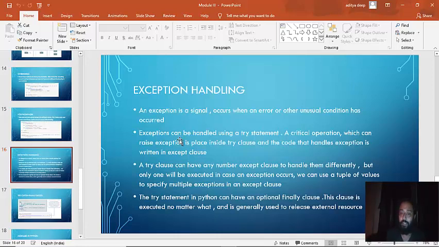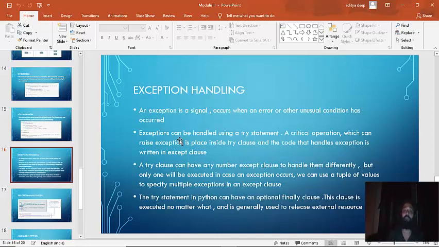Exceptions can be handled using a try statement. A critical operation which can raise an exception is placed inside the try clause, and the code that handles the exception is written in the except clause. Okay, now you will say, if this is happening, just print this. It's like an if else statement. We'll see the example again.